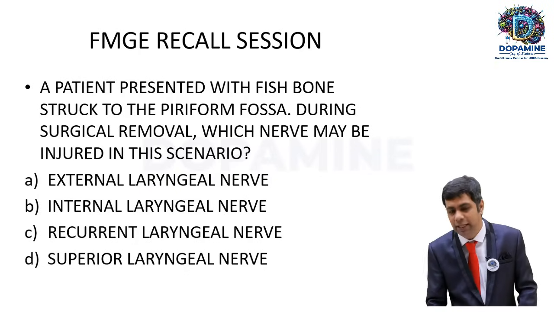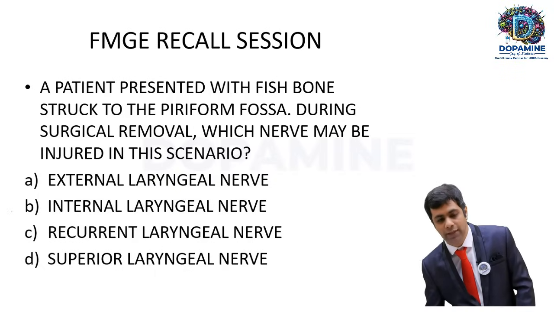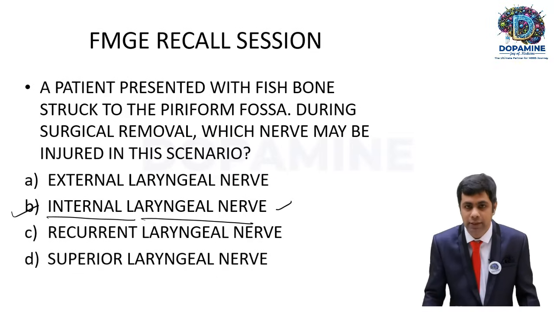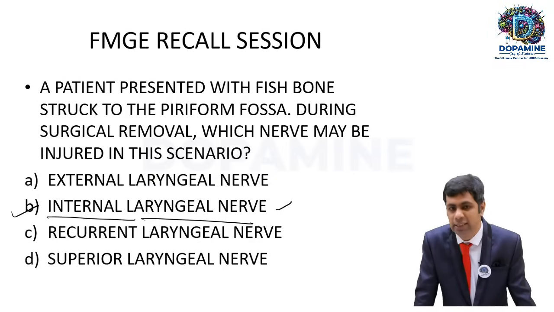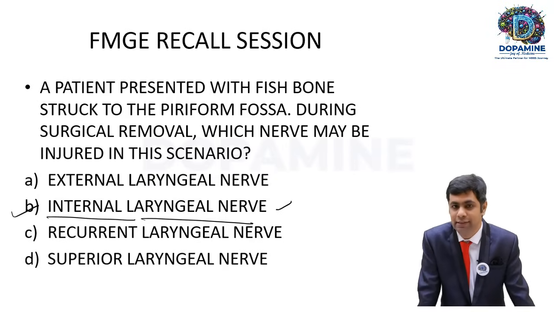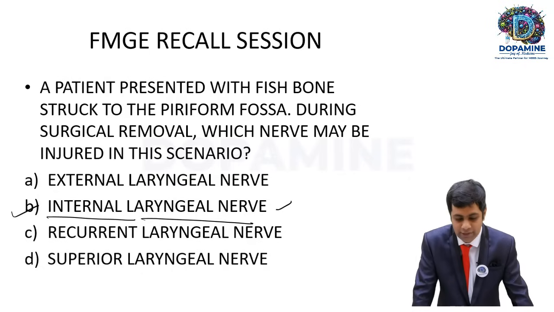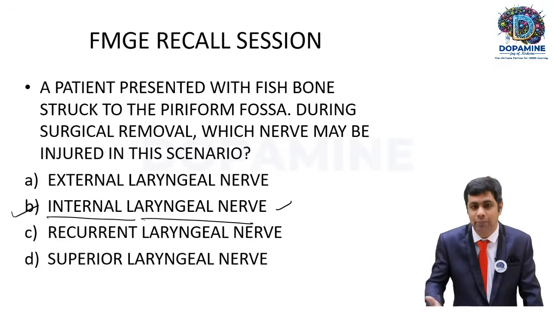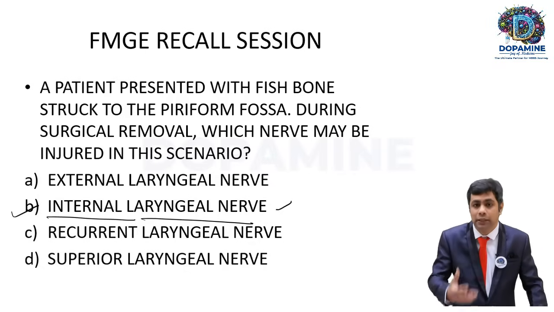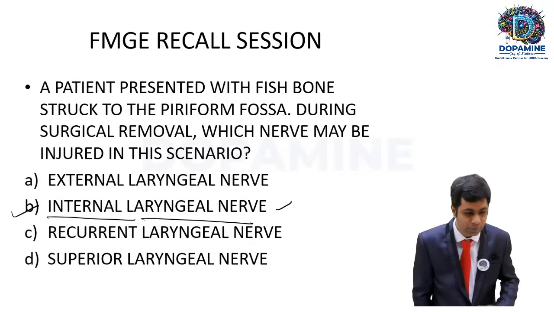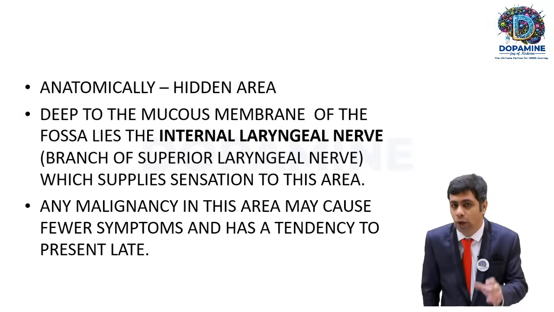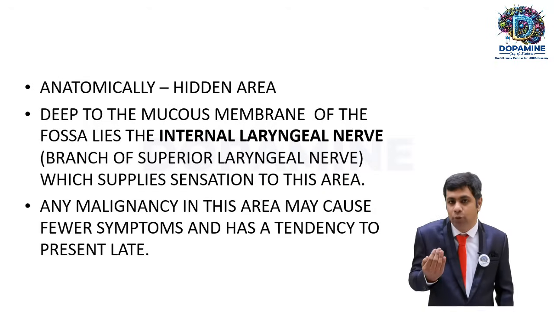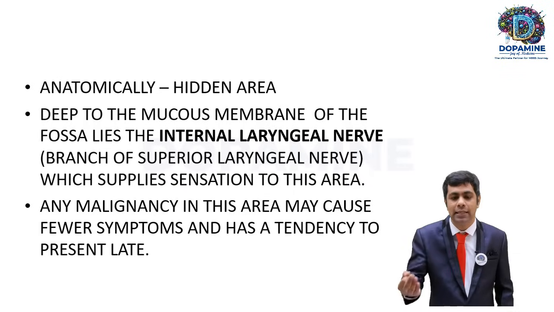The internal laryngeal nerve is in very close contact with the mucous membrane of the pyriform fossa, so it is a common nerve to get injured in surgical removal. When the internal laryngeal nerve is gone, it is a pure sensory loss for the vocal cord. So the patient may have a gag reflex, and may sometimes aspirate because the sensation is gone. It is called a hidden area, anatomically, and just underlying the mucous membrane of the pyriform fossa lies the internal laryngeal nerve.